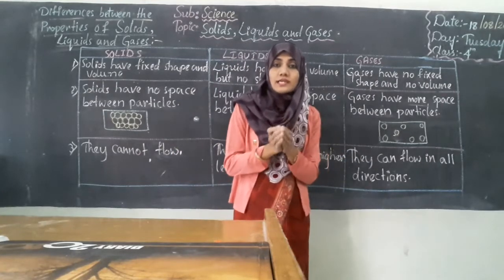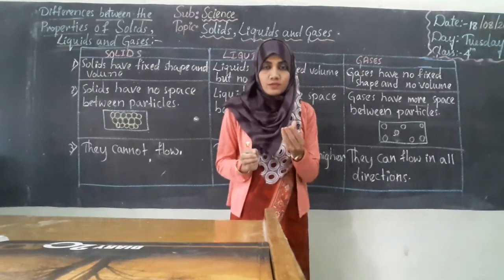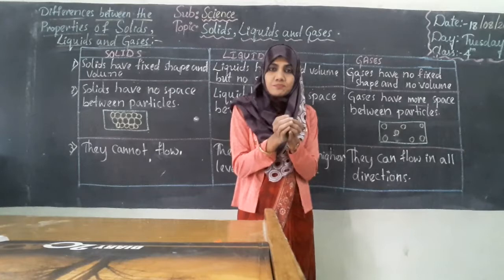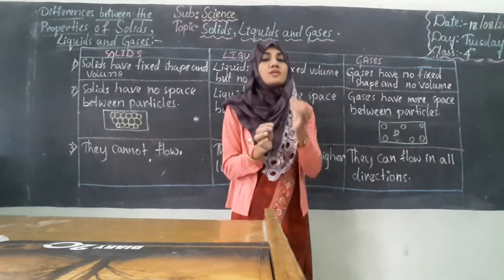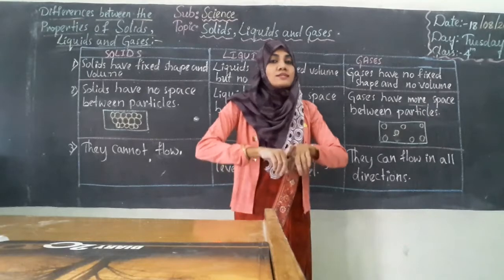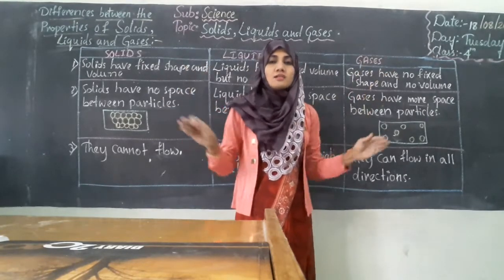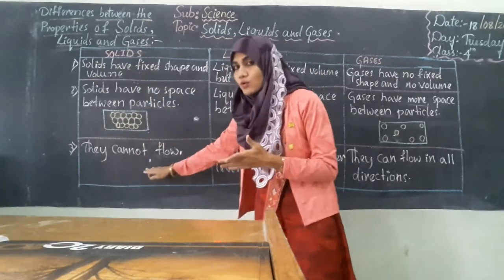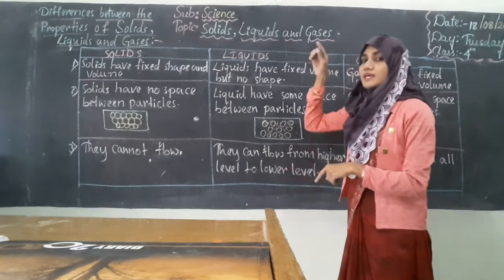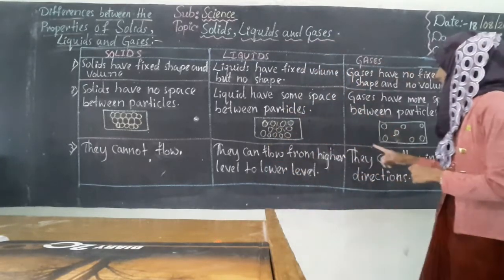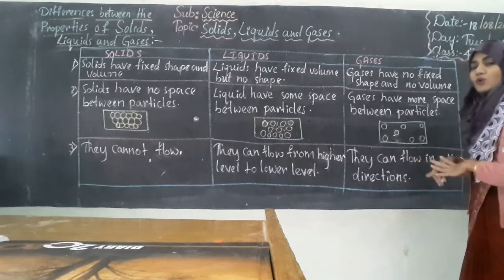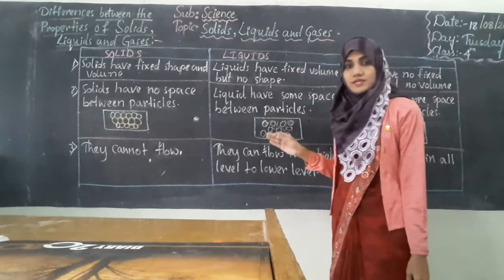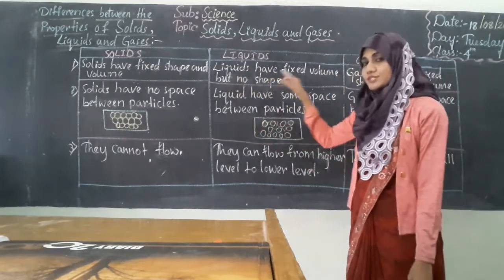Have you seen any kind of smoke? That is called dhua. Have you seen any kind of smoke or gas standing at one place only? No. If there is some smoke, it will suddenly start moving in all directions, isn't it? So solids cannot flow. Liquids can flow, but from a higher level to a lower level. Whereas gases can flow in any direction they want to. So these are the three major differences between solids, liquids and gases.